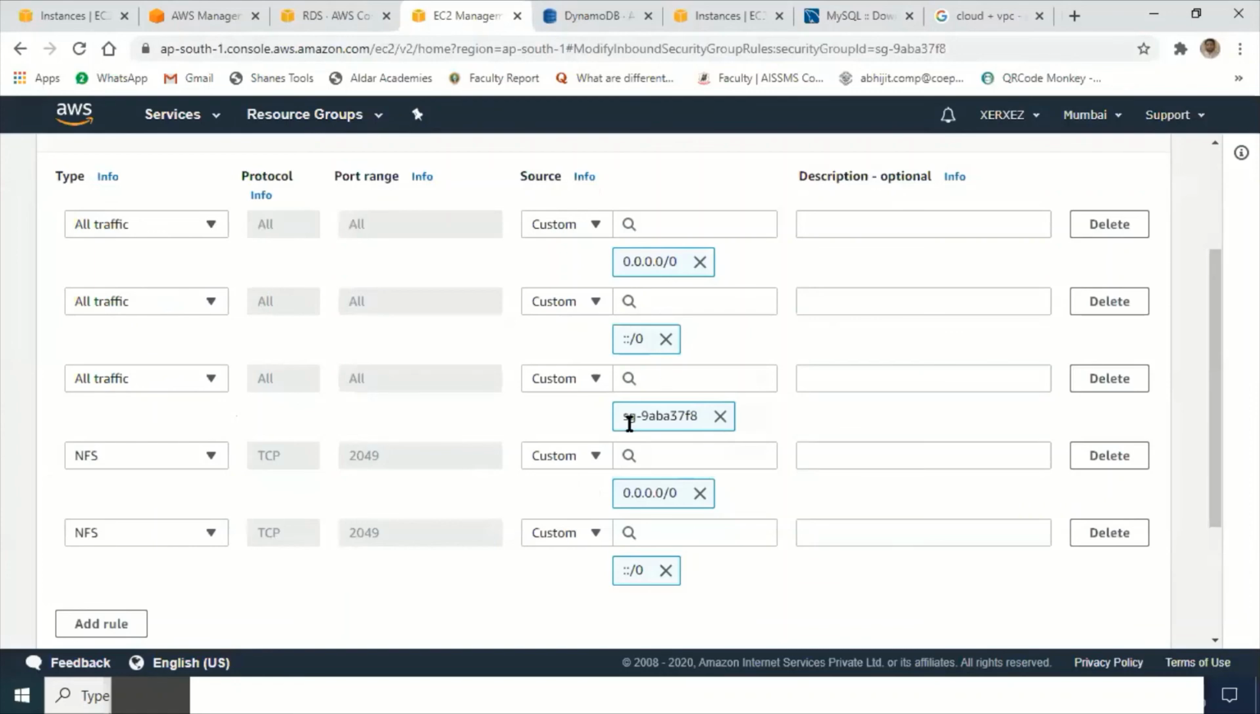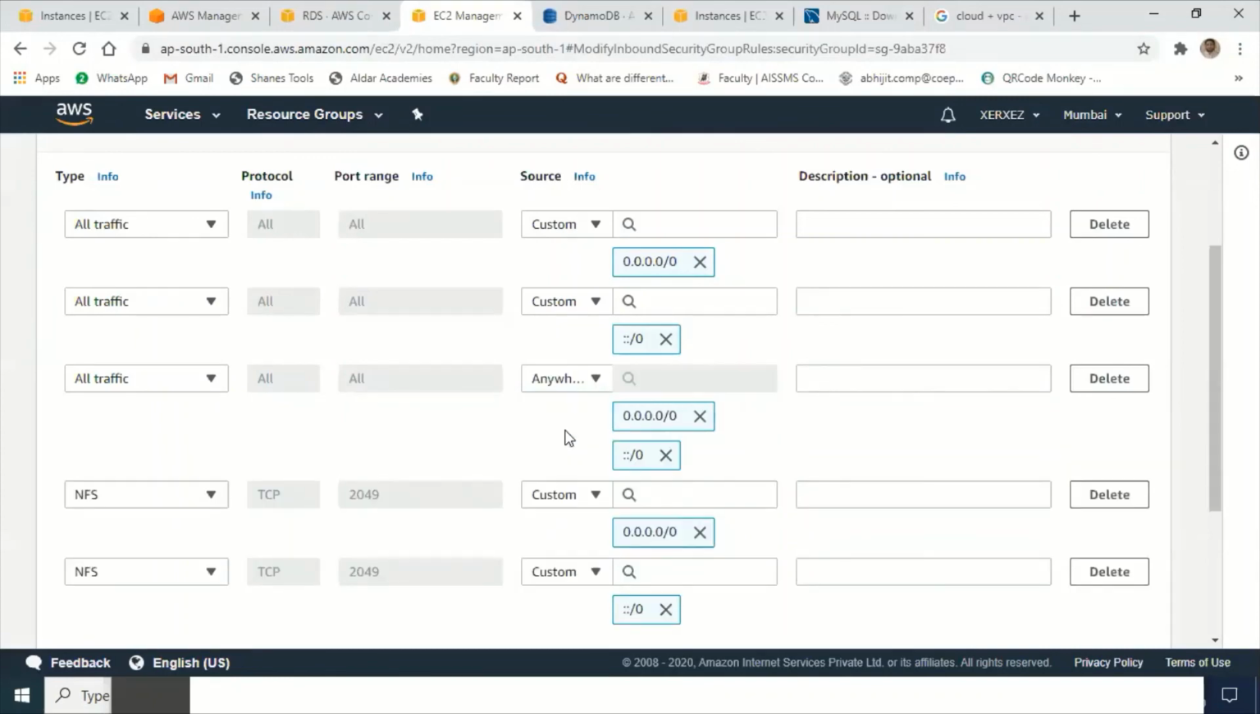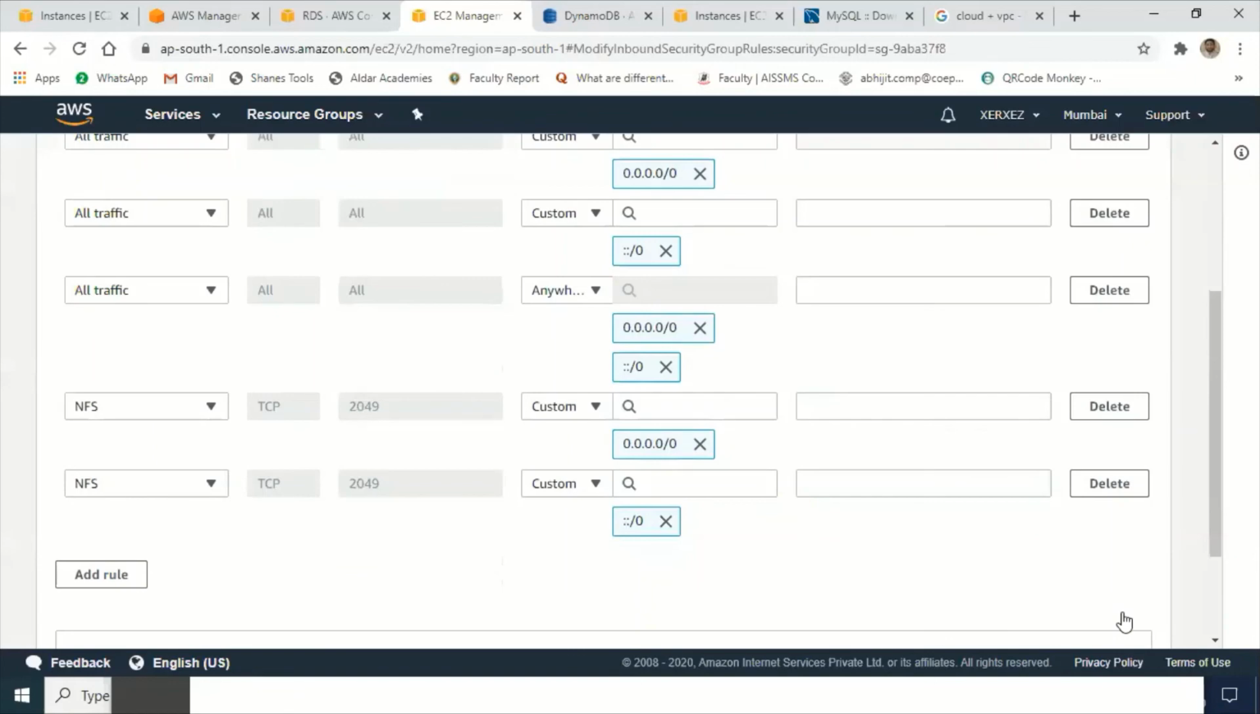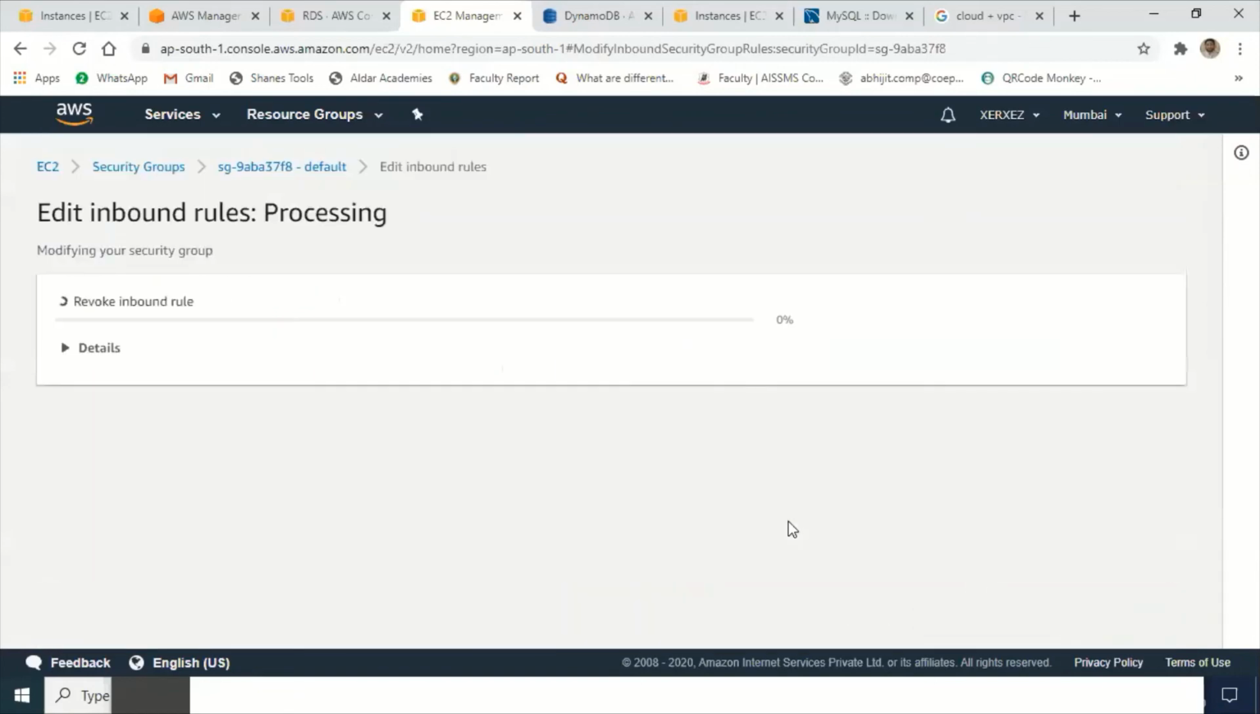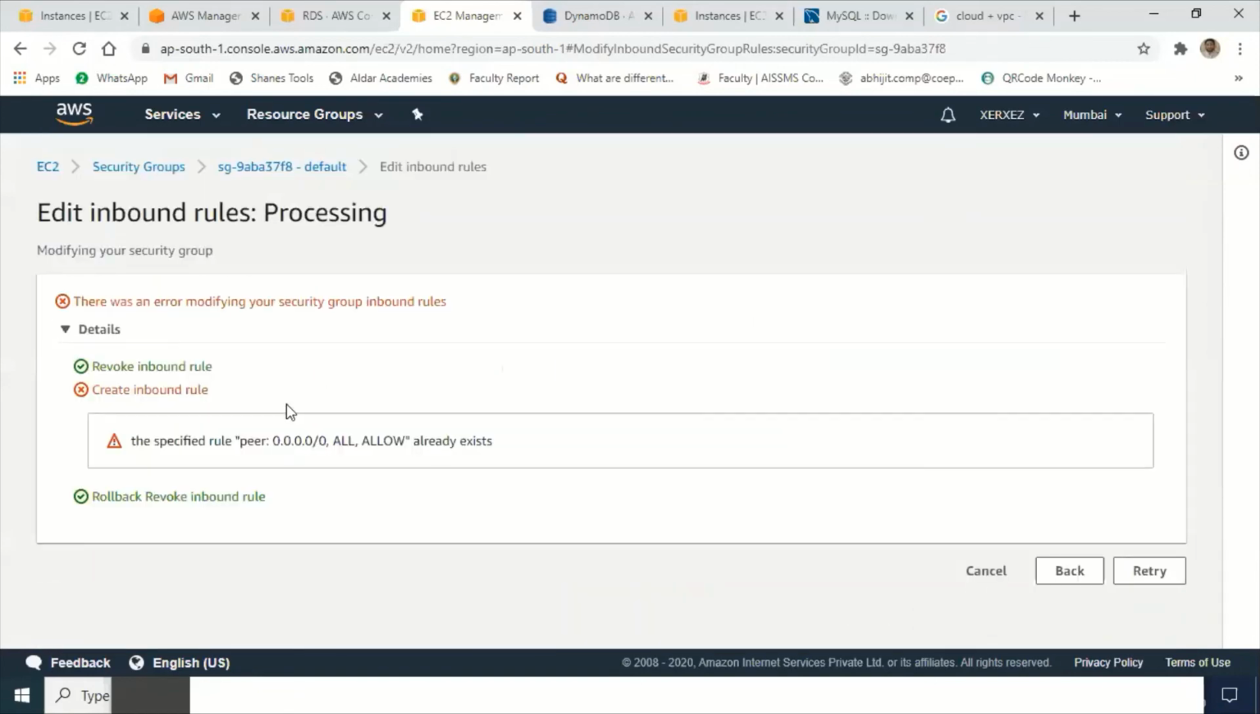Now look here, you can see the default. Better, I will choose all traffic. Under all traffic, this is customizable. Click on anywhere. That means from anywhere, public cloud or private cloud, doesn't matter, from everywhere I want to access this, like the MySQL server. Now save the rules. But it is not allowing us. Today I was trying this. It is not allowing me to give that option for everywhere, because of security purposes, I guess.